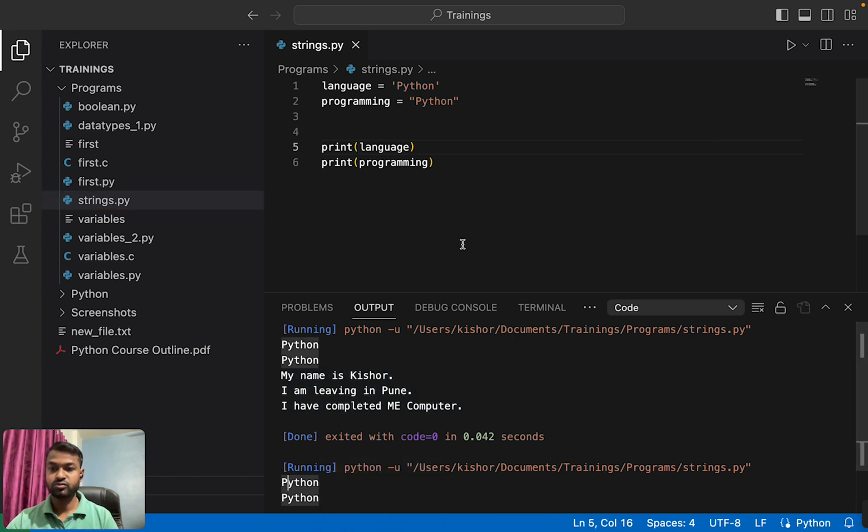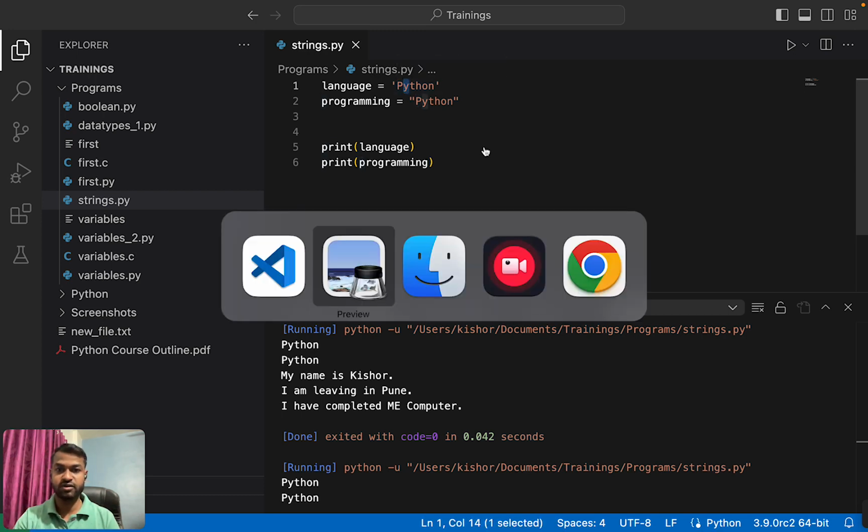Python. But in other programming languages, when we have to declare a string, then we need to declare a character array. In C, if you have to declare a string, we need to declare a character array. Then how will those values be accessible? Those values will be accessible by using an index. When we store Python into this language variable, for each character automatically one index will be assigned. Okay, let's see what that index is.